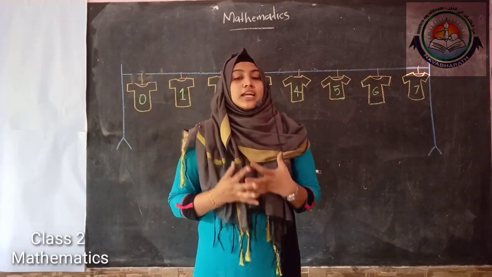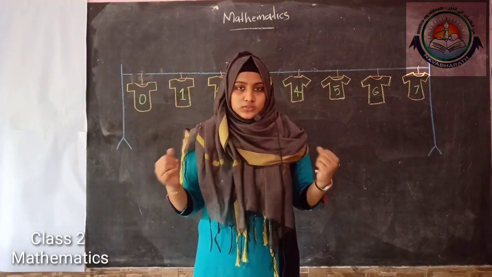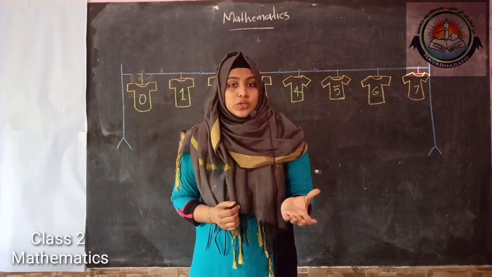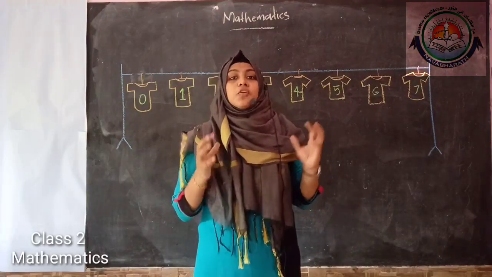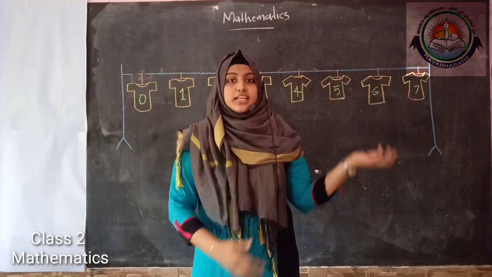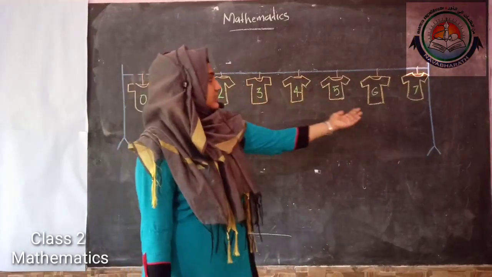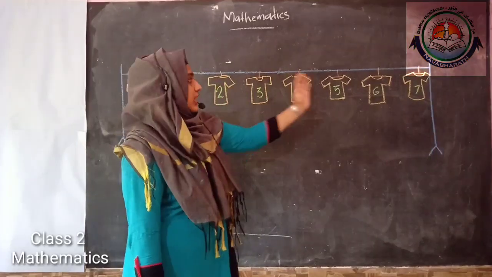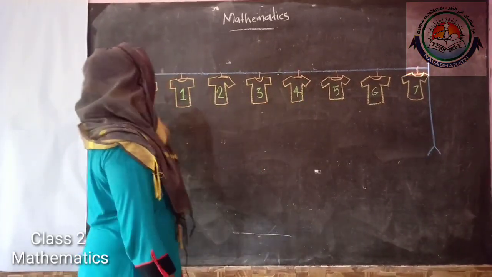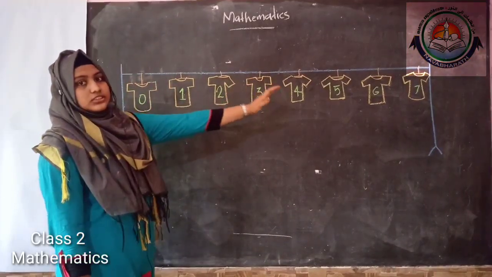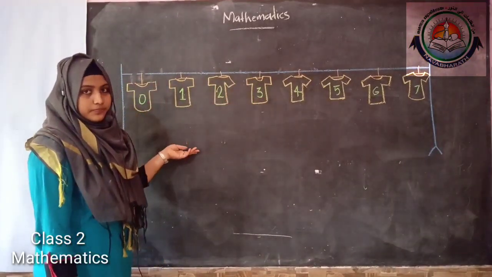When I went through his house, I saw some jerseys he had washed, hanging like this in a straight rope. Can you see some jerseys hanging in a straight rope?